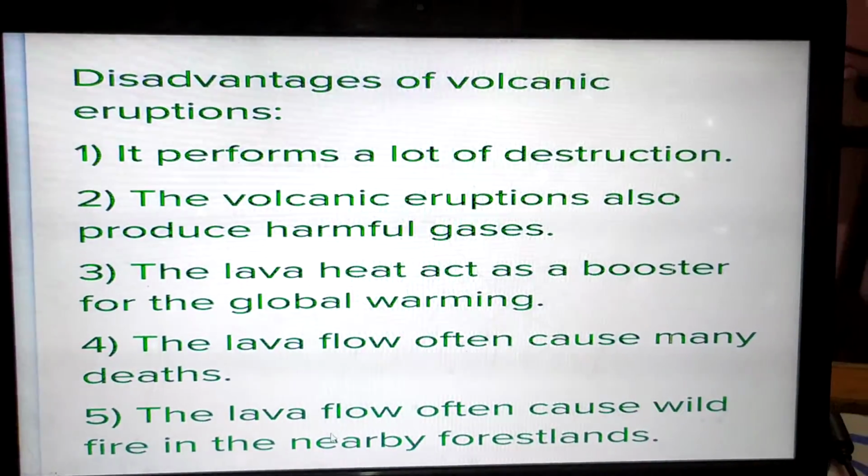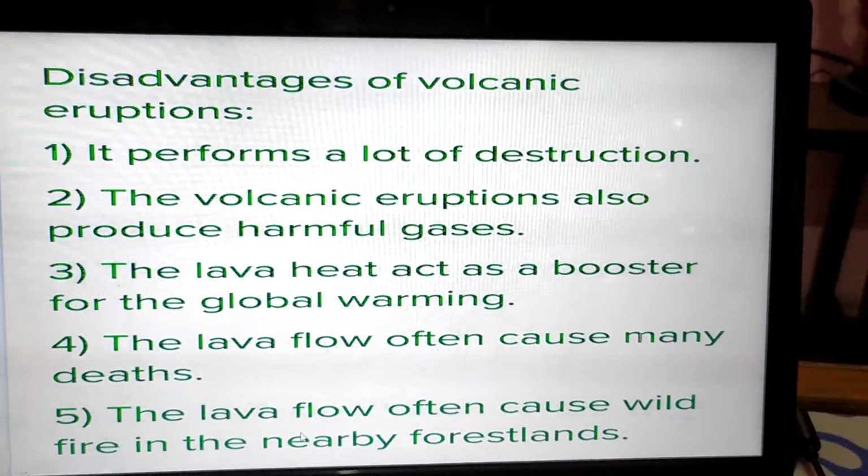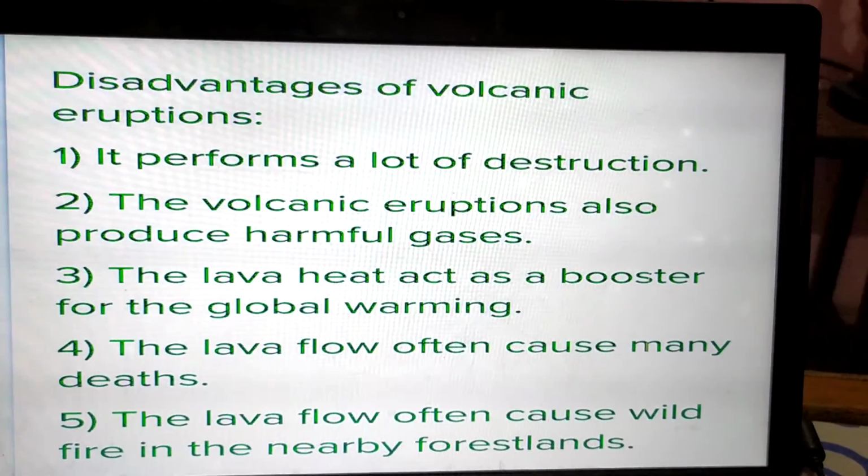Disadvantages of volcanic eruption. It performs a lot of destruction. That is, volcanic eruption